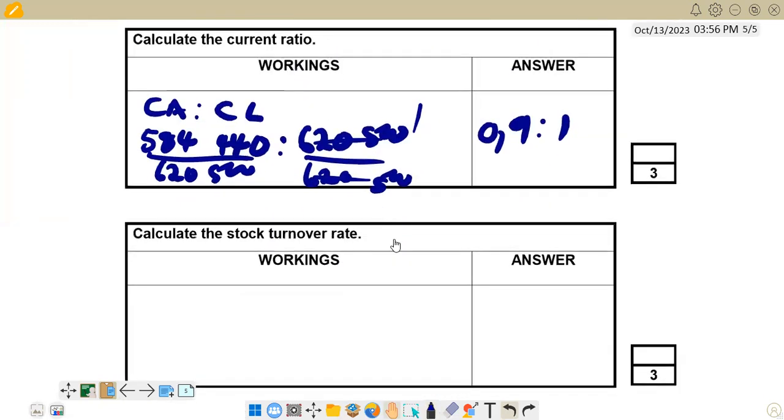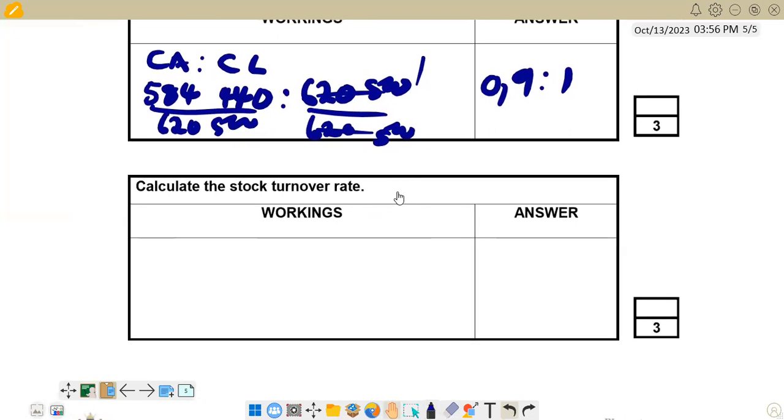And the last one is the stock. Calculate the stock turnover. And remember the formula for calculating the stock turnover. We are going to say cost of sales over average stock. The answer that we get we should present in times, the number of times that stock is being turned over. And then average stock, we say opening stock plus closing stock divided by 2.